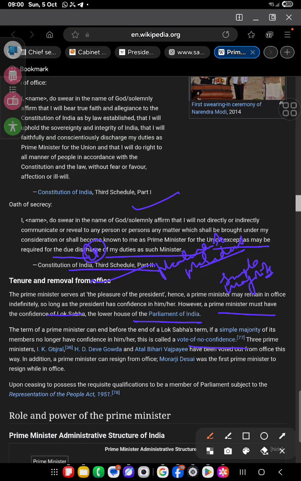Three Prime Ministers, I.K. Gujral, Deve Gowda and Atal Bihari Vajpayee, have been voted out of office this way. In addition, the Prime Minister can resign from office. Morarji Desai was the first Prime Minister to resign while in office.